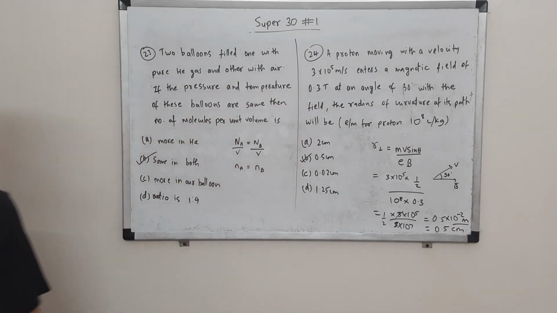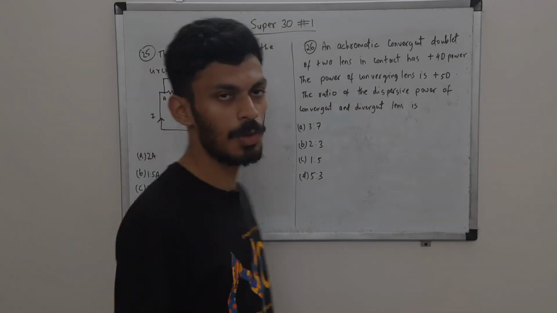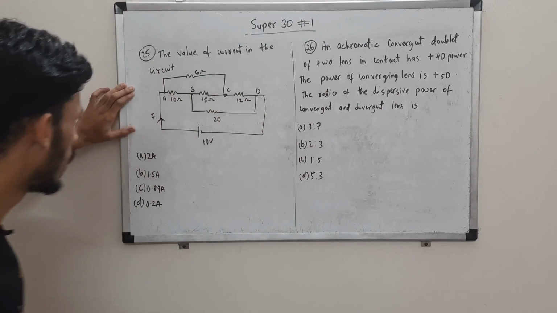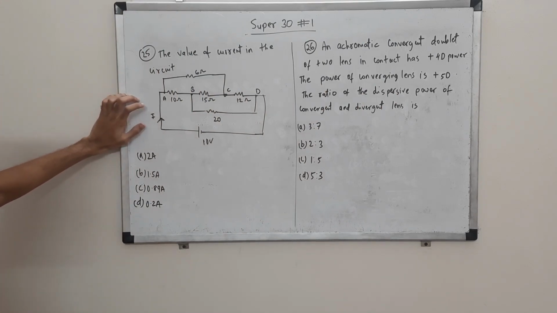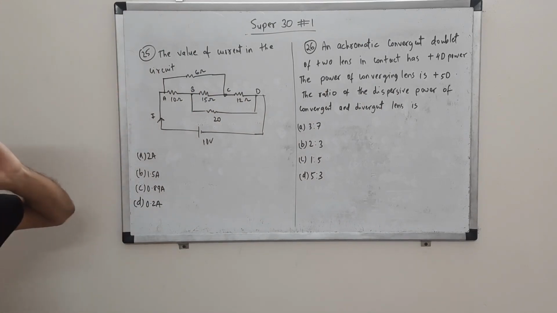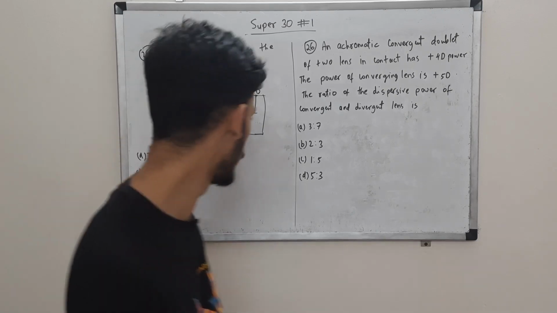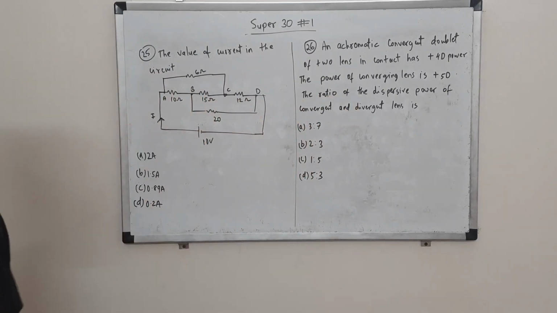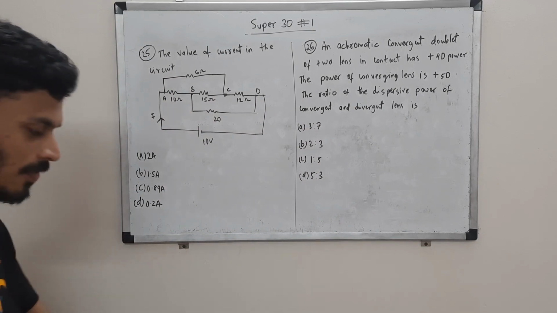So over to the next question. Coming to question 25 and 26. In 25 we have been given a circuit. We are supposed to tell what is the value of this current in this given circuit. Now a hardworking student will use Kirchhoff's law only to find that this is a special type of connection, the Wheatstone bridge, and it is the balanced Wheatstone bridge.